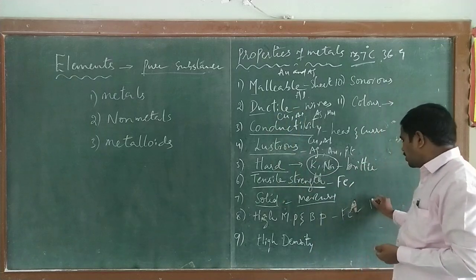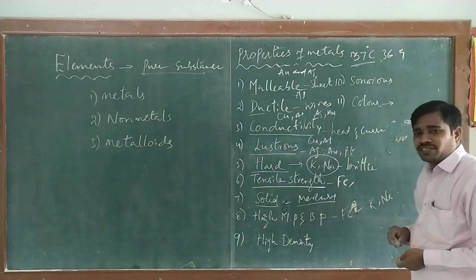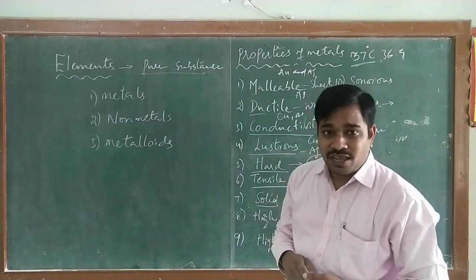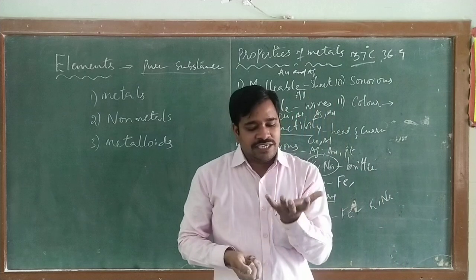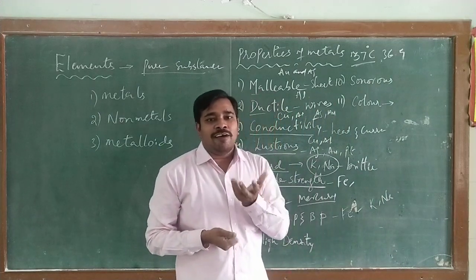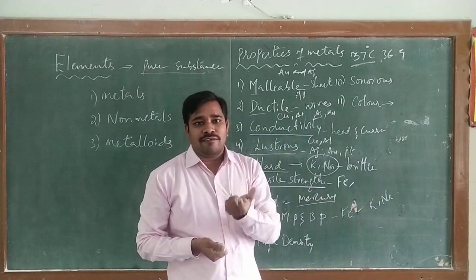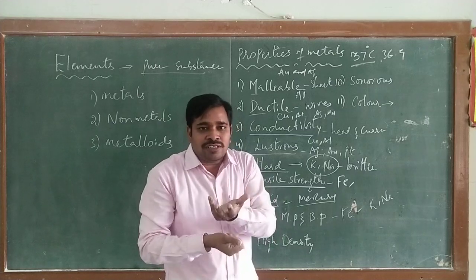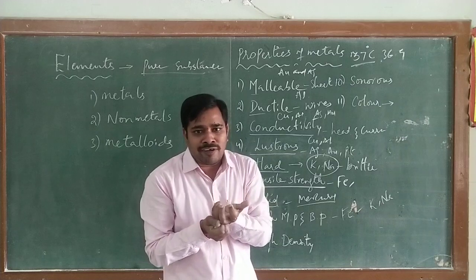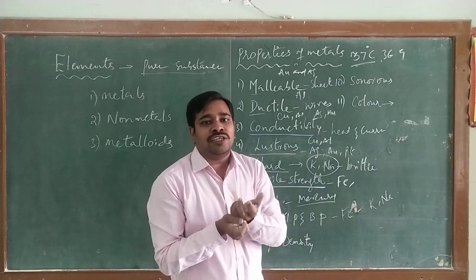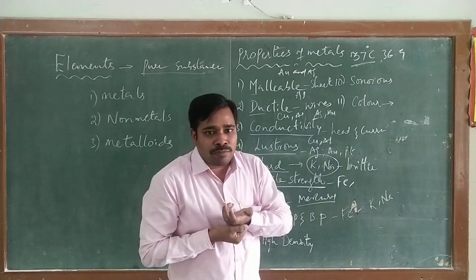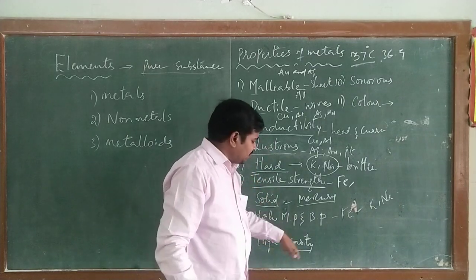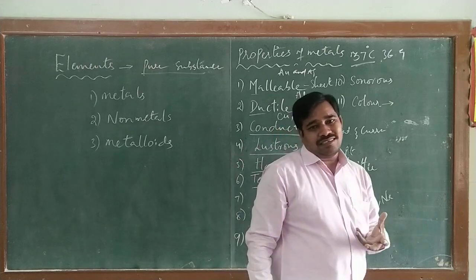They are sodium and potassium, because they are very soft metals which have a melting point below 100 degrees Celsius. And even gallium, if you hold it in your hand, easily melts, because gallium has a melting point below 100 degrees Celsius, and it can change quickly by absorbing the heat from our body. And next, density.